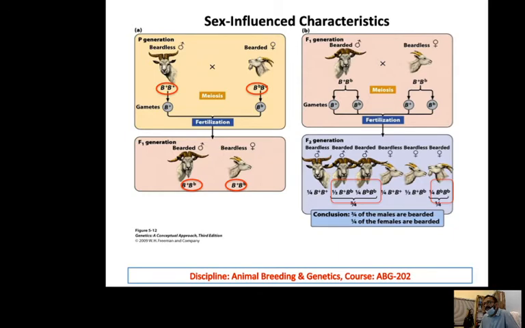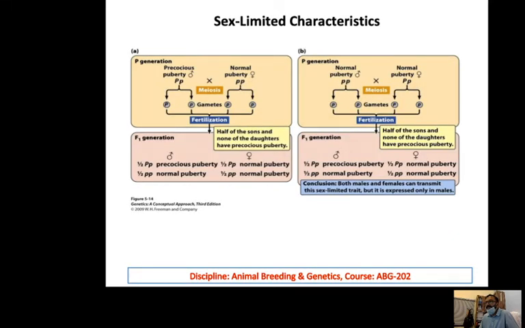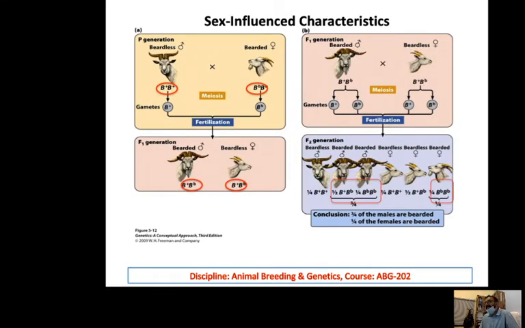So what we conclude is that 3 over 4 of the males are bearded and 1 over 4 of the females are bearded. And this is basically because of the sexual influence. So that's called the sex influenced characters. The same genotype is expressed in one sex and is not expressed in the other one. The expression is actually dependent on the sex. So that's why it is called the sex influenced trait.